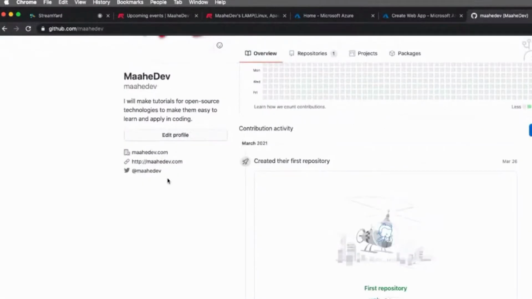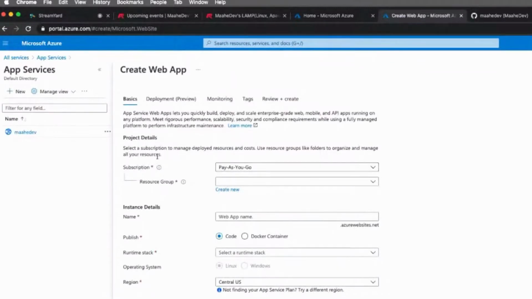So this is my GitHub repo, what I have. And once we are creating the app, we will be adding it. Okay, so now let's go through the steps, and I'll update you as we go. So this is the first thing, we are creating a web app.